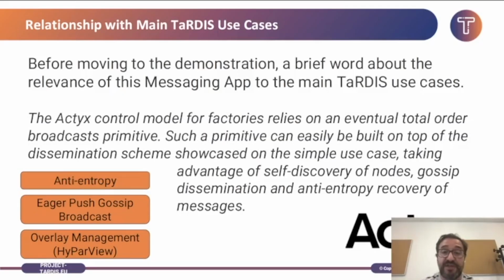And finally, in the case of Actix, they rely on an eventual total order broadcast primitive. We can build such a primitive by taking advantage of an overlay, a broadcast protocol, and some anti-entropy mechanism. And so we can extend the operation of the Actix by combining these protocols and even improving it for different scenarios.